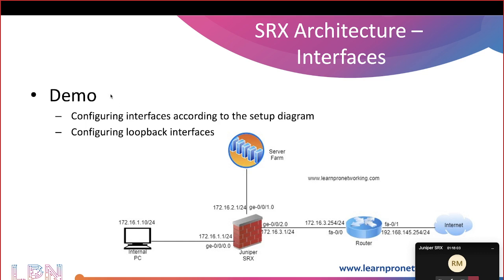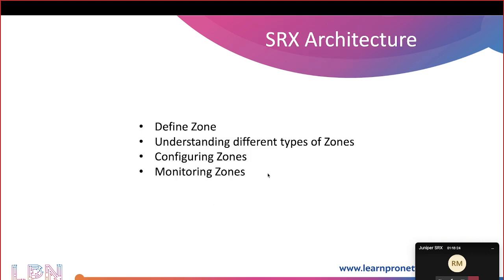So what we are going to be doing is creating this firewall. One of the interfaces will be connecting to your internal network, one of the interfaces will be connecting to the server, and the other interface will be connecting to the external router, which in turn gives connectivity to the internet. So configuring the interfaces according to the setup diagram, this is what we have to do. Then configuring loopback interfaces. Anyway, we have to configure the zones. All these things need to be done.